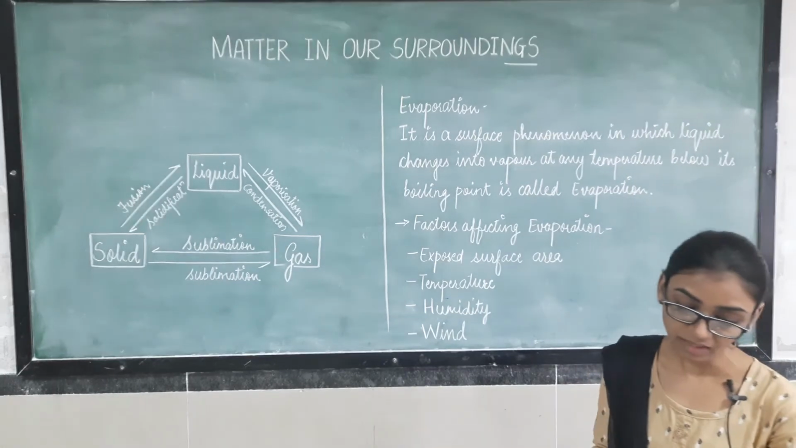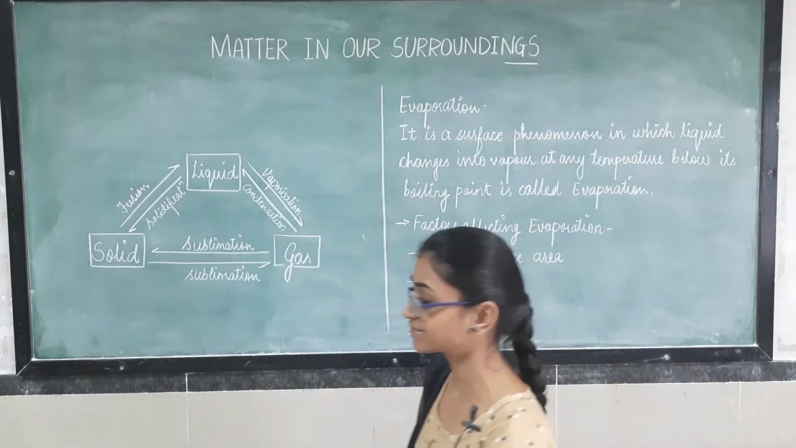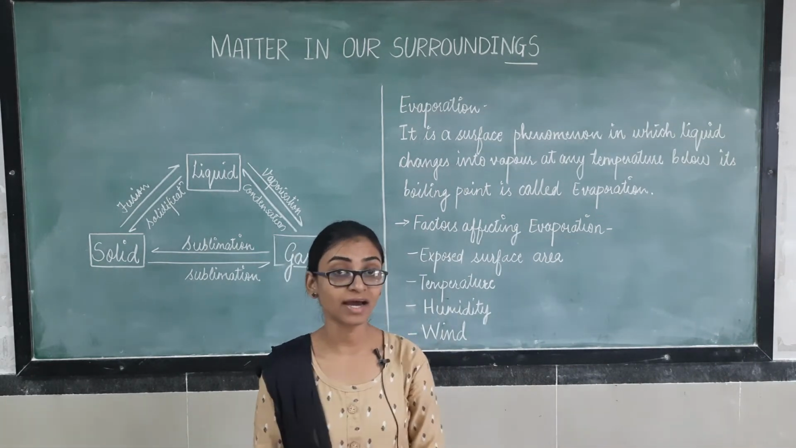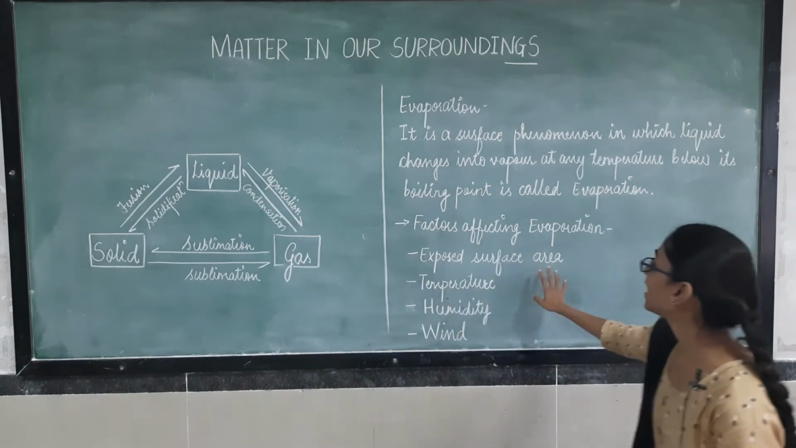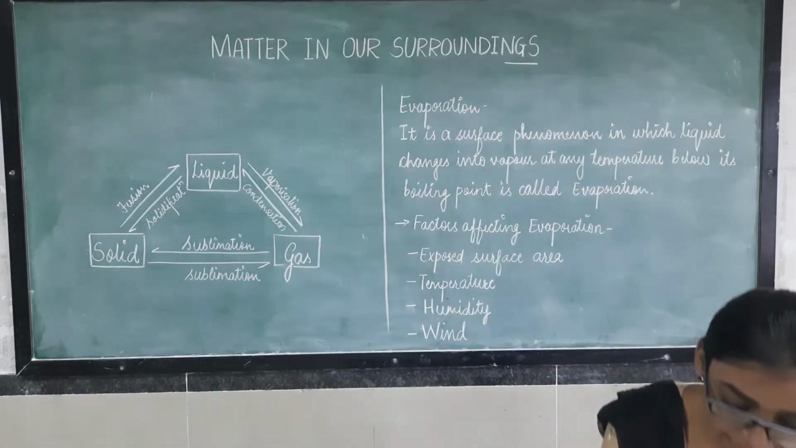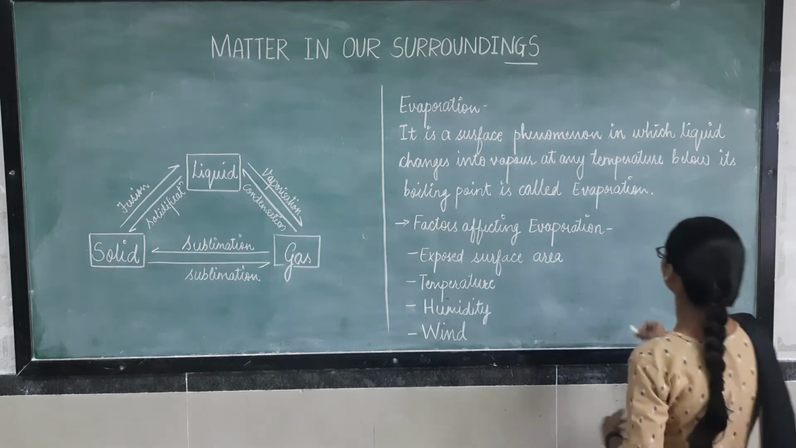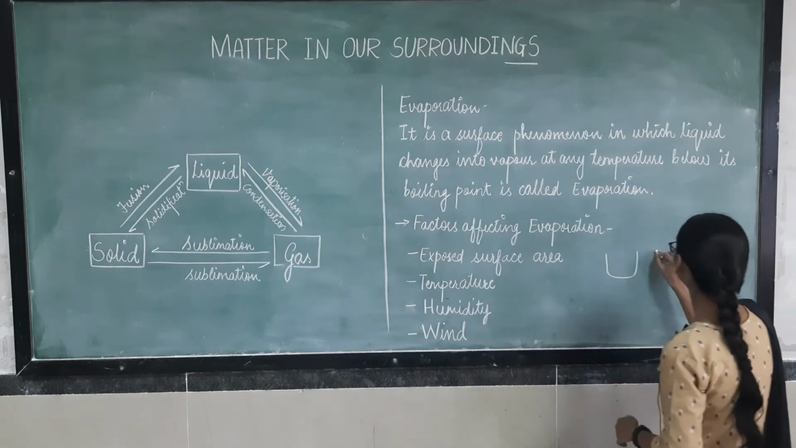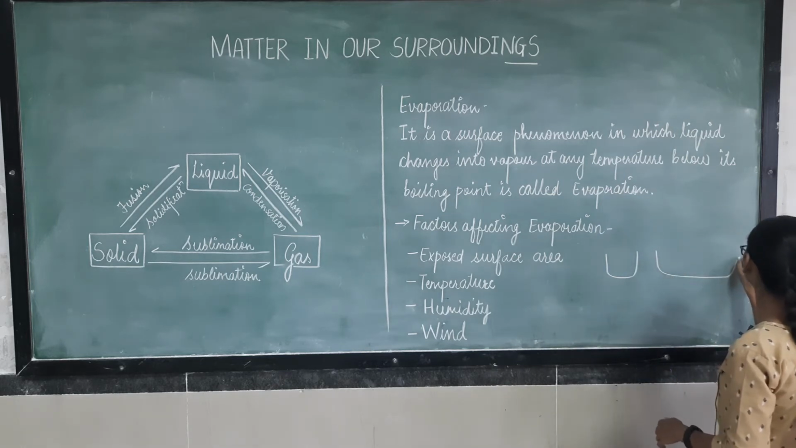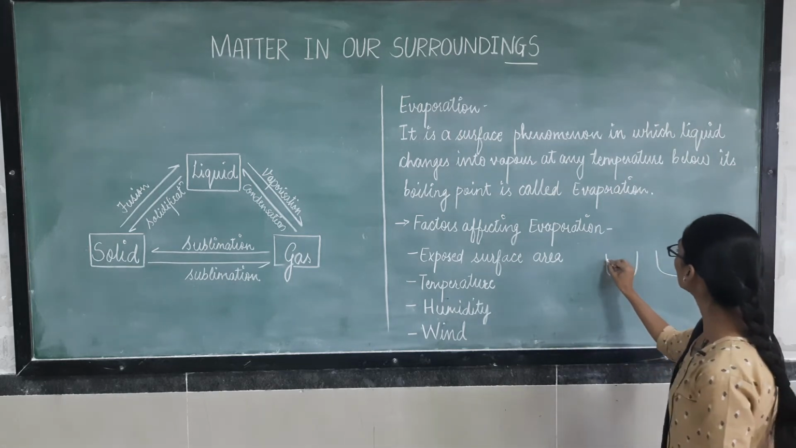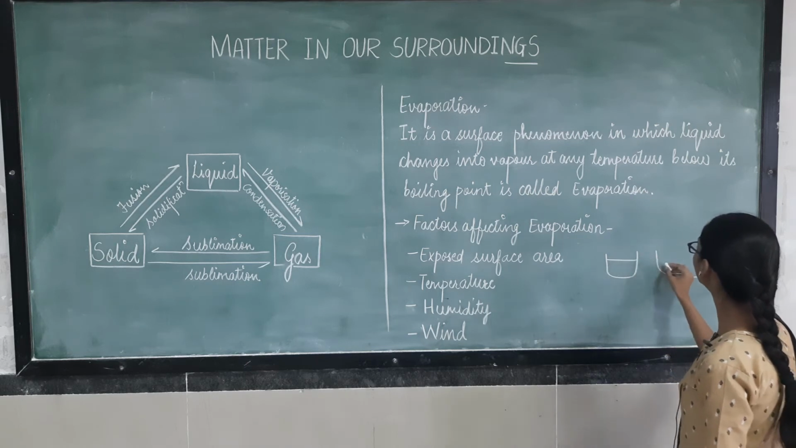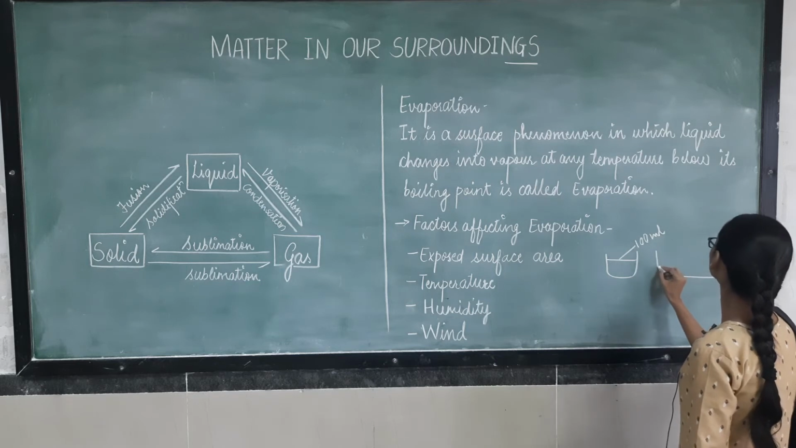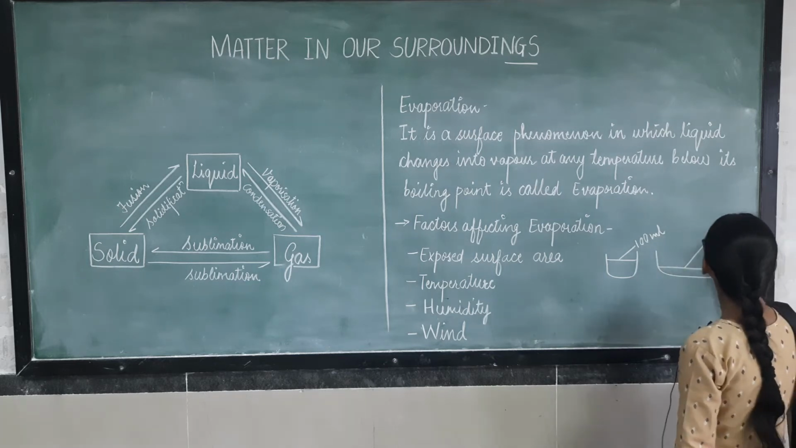Okay? Now see, there are some external factors which affect the rate of evaporation. And what are these? These are exposed surface area. We will see this first, exposed surface area. What we will do? We will take one mug and here we will take one tumbler. Now here also we fill this with 100 ml of water, and here also we take and fill this with 100 ml of water.